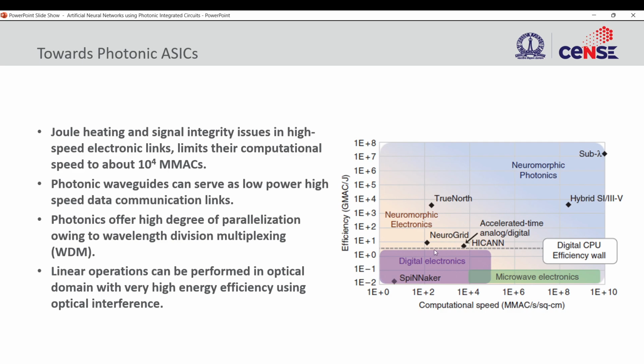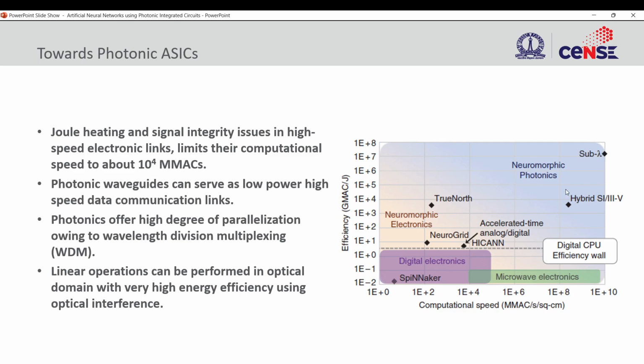So how can we improve the computational speed in a given area, in a given time? How can we increase the computational speed and at the same time not compromise on the efficiency? To do that, the proposed approach is going towards neuromorphic photonics.